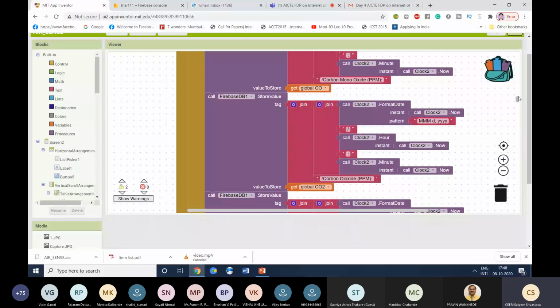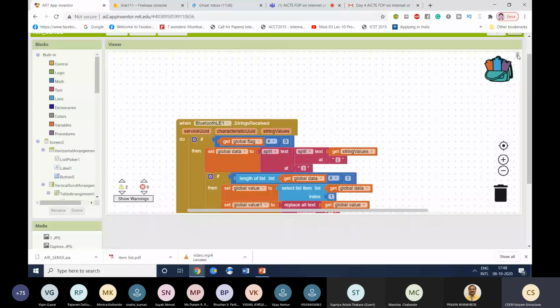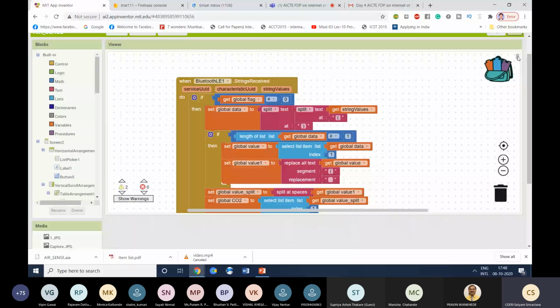Now we will go to the receive data part. In our case, we'll be receiving in string format, because we have converted the data into a string having separators, initializers, and enders. This is the block for when a Bluetooth string is received. Whenever our hardware transfers data, and this app receives the strings with a particular characteristic UID and service UID, it will come into this function. This function is written to structure and split the data set, because we are sending it with a lot of separators.